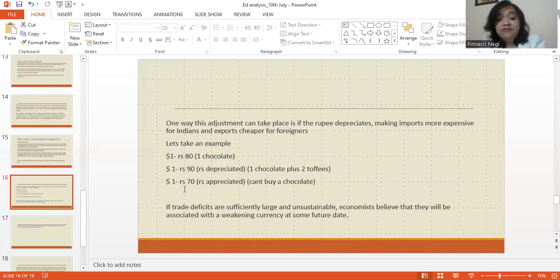However, students, if trade deficits are sufficiently large and unsustainable, economists believe that they will be associated with a weakening currency at some future date, students, right? So in other words, the trade deficit might not have an impact on currency immediately in the short term. However, over the long term, it would certainly lead to a weakening of currency as it is happening in India's case, right?